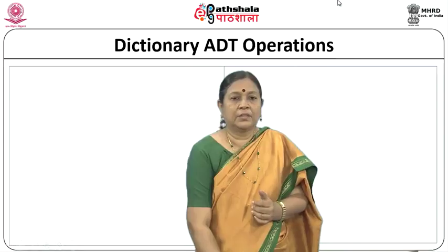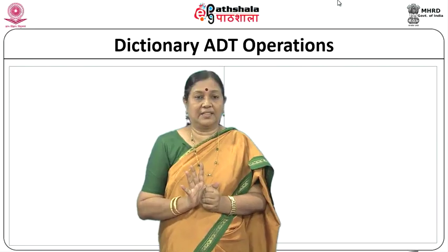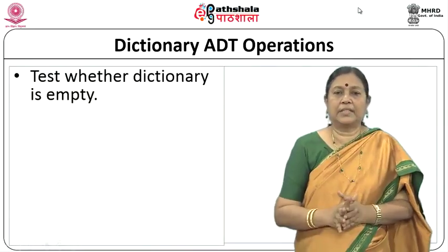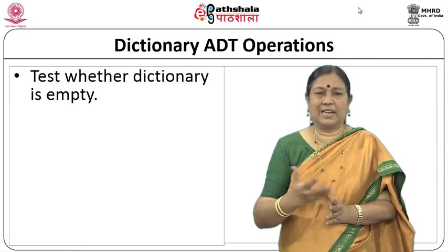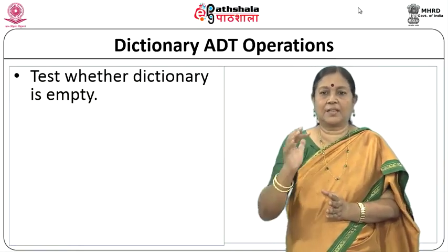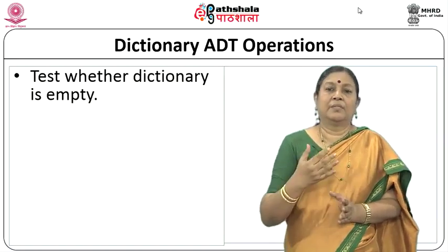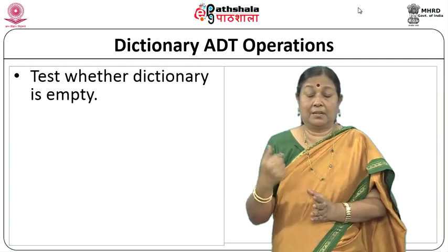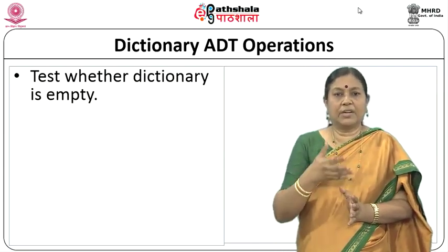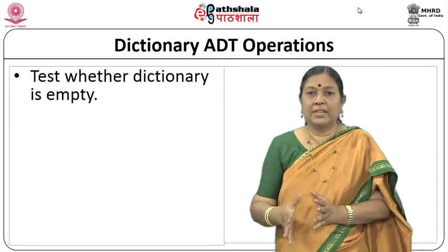So, the key values associated. Okay. So, what are the operations that you normally require on a dictionary ADT? That is the next question you have to answer. So, here you have test whether the dictionary is empty. So, that is the first, any data structure we have done this. If you remember, the core of any data structure there are some operations. One is empty, checking whether it is empty, full is normally implementation dependent, then insertion, deletion. These are things that we normally have for any data set. Similarly, for the dictionary ADT also we have any ADT.